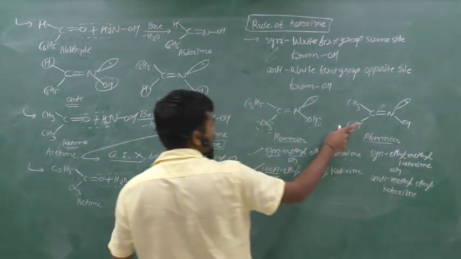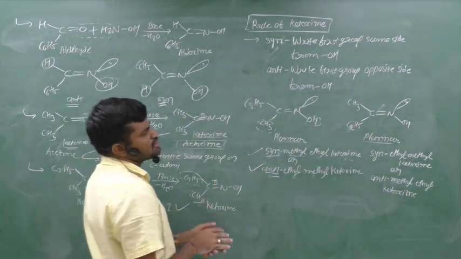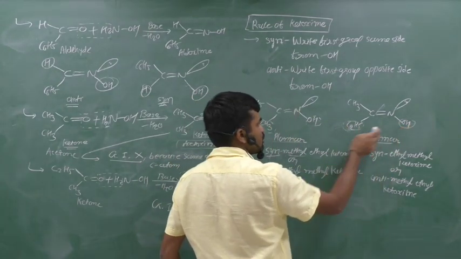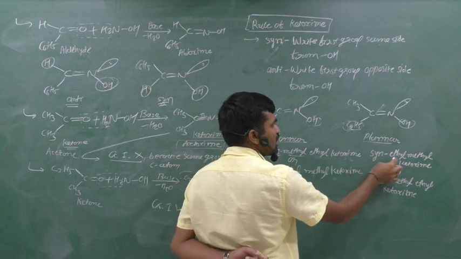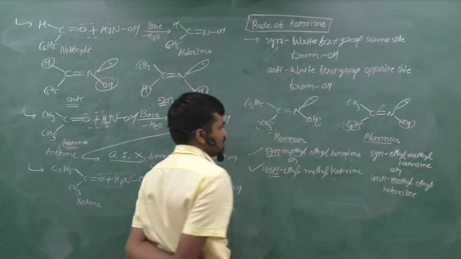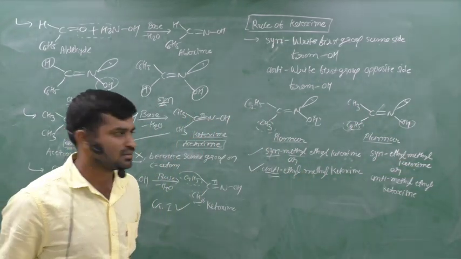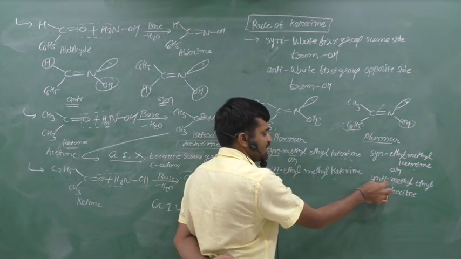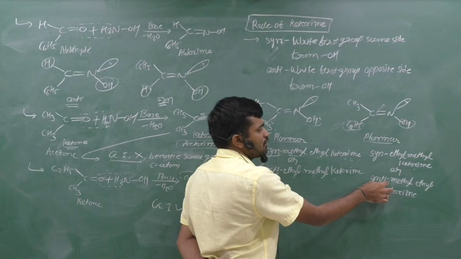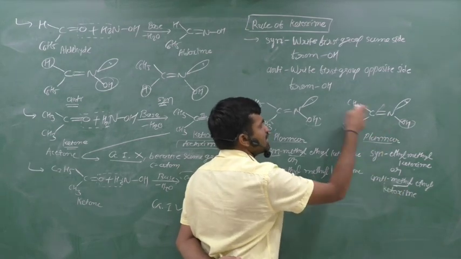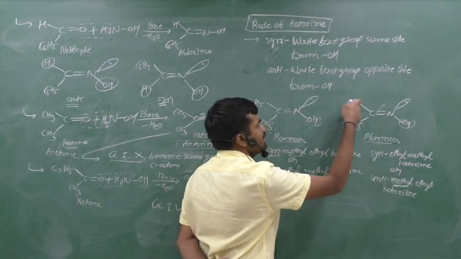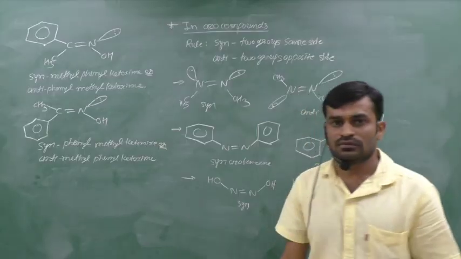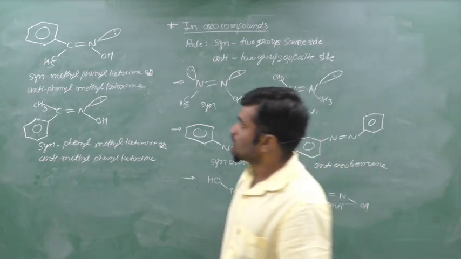Suppose we write here first syn, then what is the second group? Ethyl, because it is from the same side. Syn-ethyl methyl ketoxime. Any doubt? And suppose here we write anti, then what is the next group? Anti-methyl ethyl ketoxime. Clear?